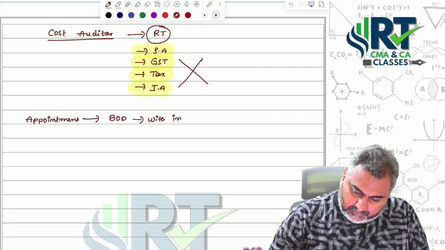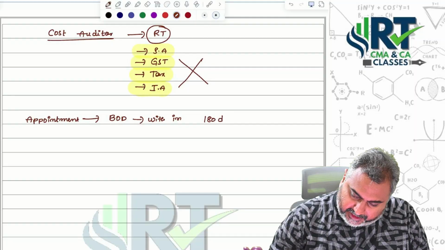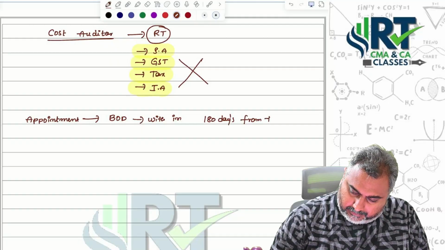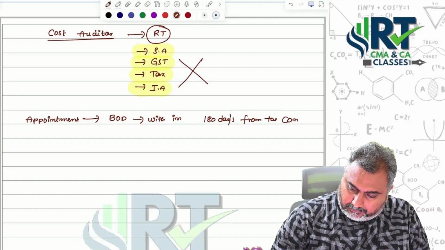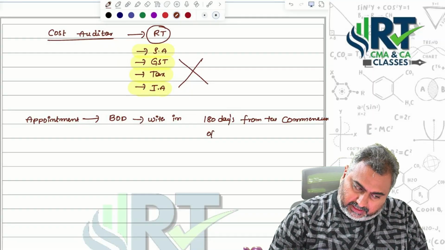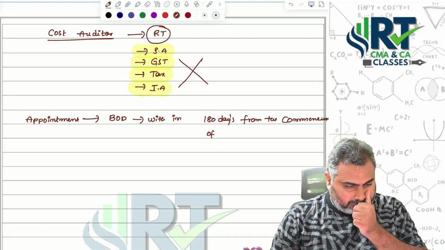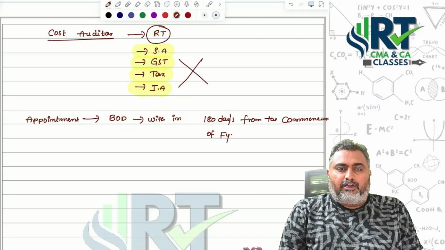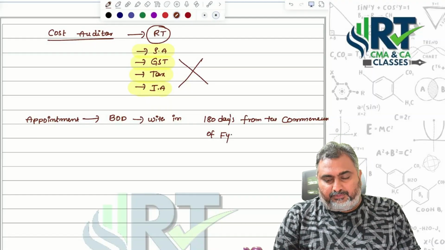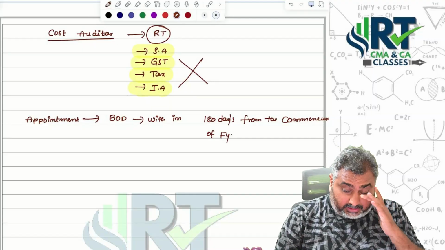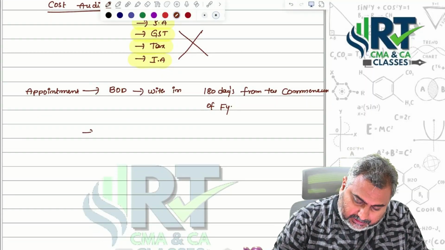within 180 days from the commencement of the financial year. The board of directors will appoint the auditor within 180 days from the commencement of the financial year. Then after that what is the procedure?